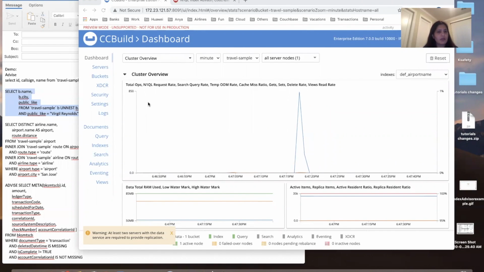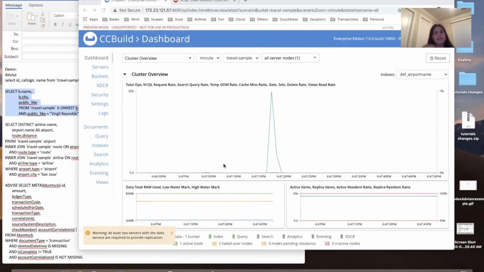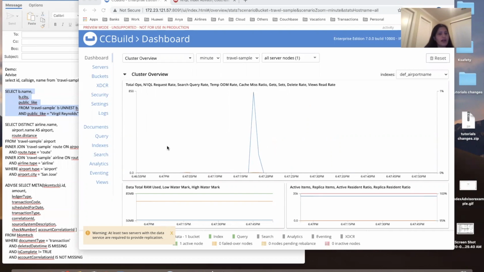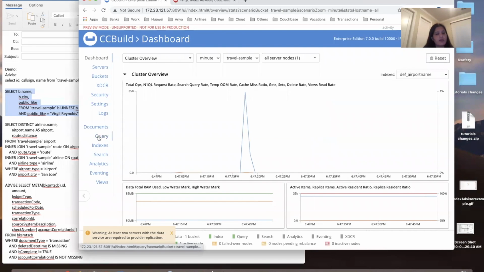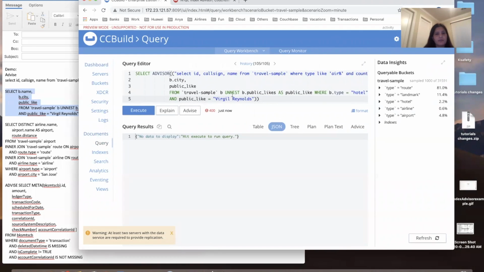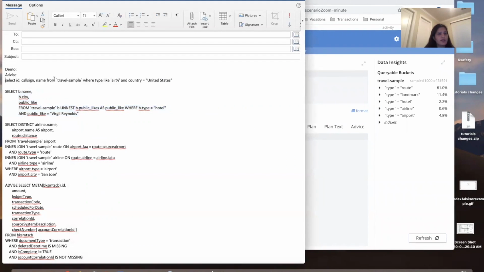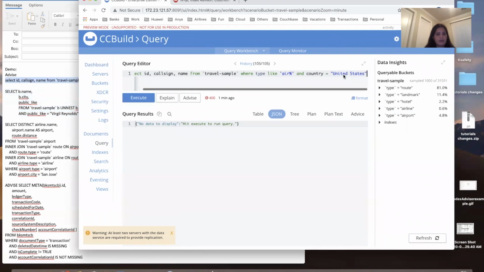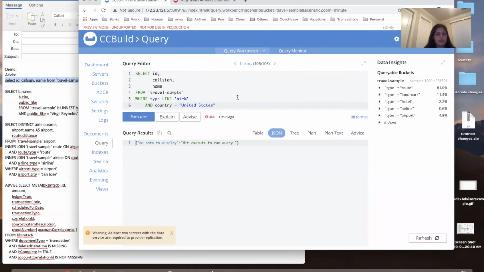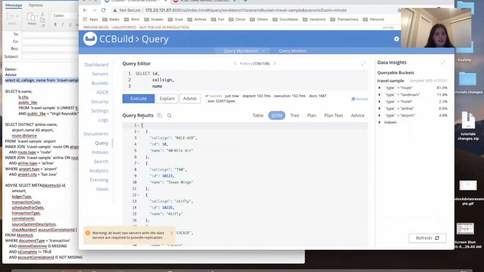Okay, going to our demos now. This should be a familiar interface for people who have used 6.5 Couchbase Server. This is our UI. You go to the query workbench, and that's where you can get the advice. So let's take this as an example. You can see the predicates are type and country, and these are the projections. If you execute, you will see the result.